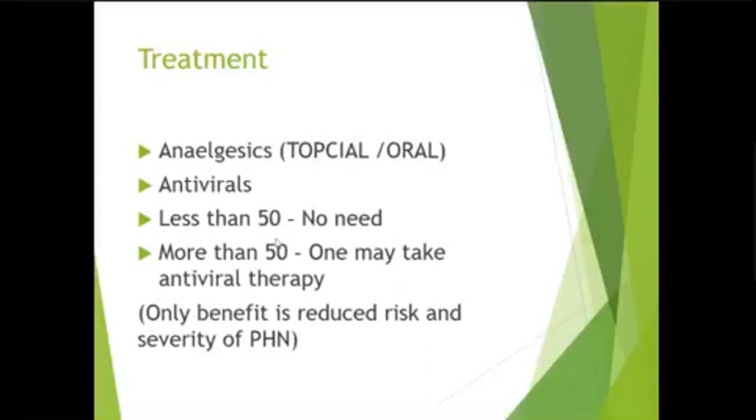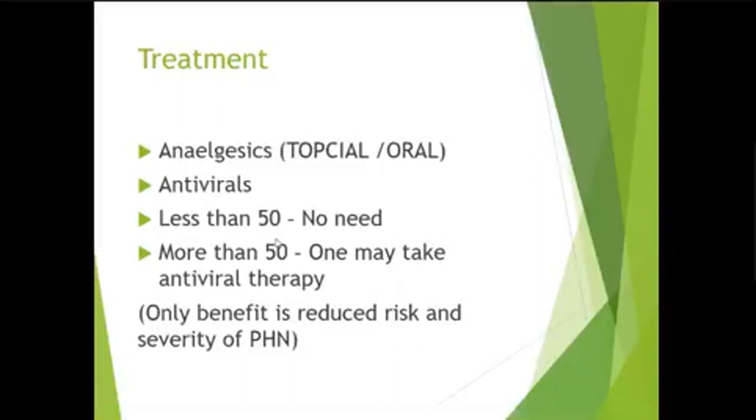If the person is less than 50 years, immunocompetent, and there are no risk factors, there is no need of giving antivirals. The main aim of antivirals is to decrease the severity of post-herpetic neuralgia, because in any case, whether you give the antiviral or not, the lesions are going to heal within a few days, maybe 2 weeks.